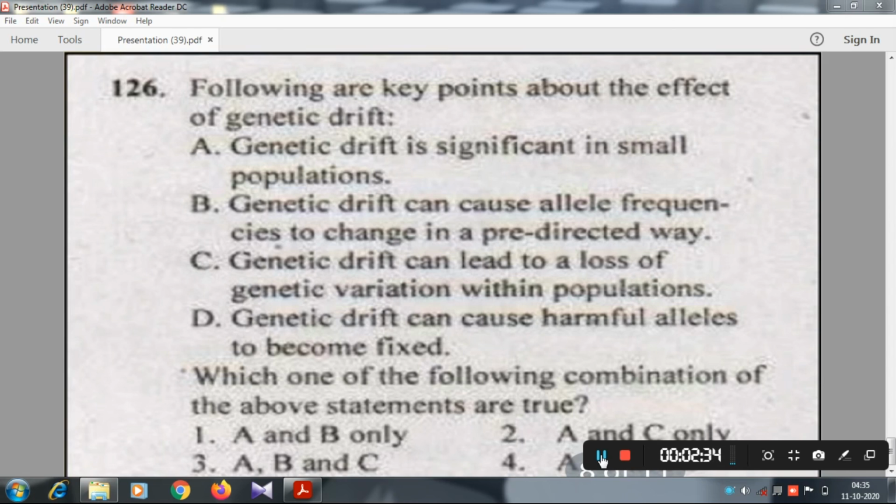Suddenly it happens. So B is the wrong option. Third, genetic drift can lead to loss of genetic variation within populations. Yes, it is correct, because it leads to the loss of genetic variation. Genetic drift can cause harmful alleles to be fixed. It is also correct. So the correct answer is A, C, D. B is the wrong option here.